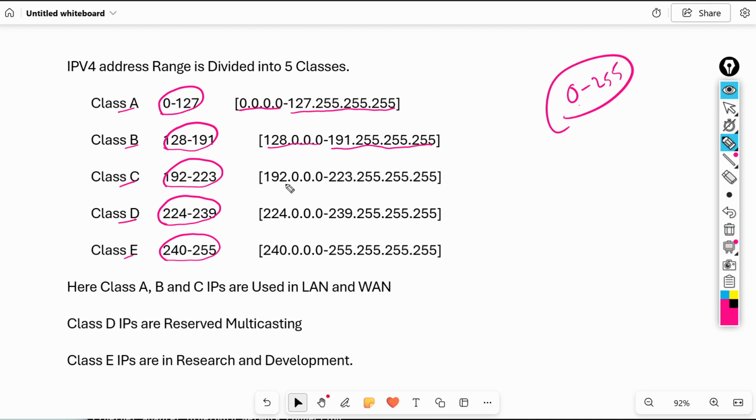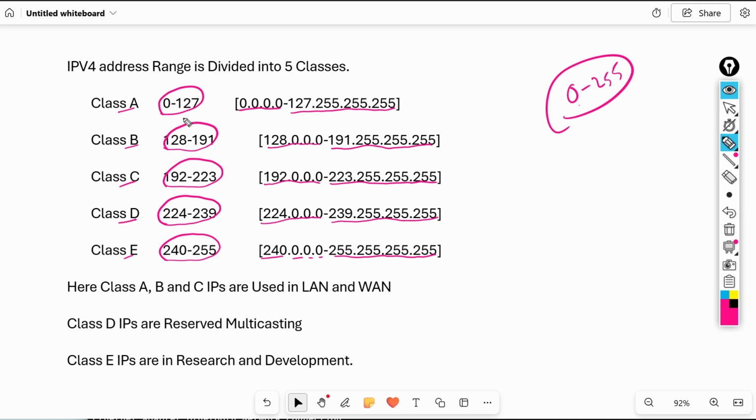Class C range is 192.0.0.0 to 223.255.255.255. Class D is 224.0.0.0 to 239.255.255.255. Class E range is 240.0.0.0 to 255.255.255.255.